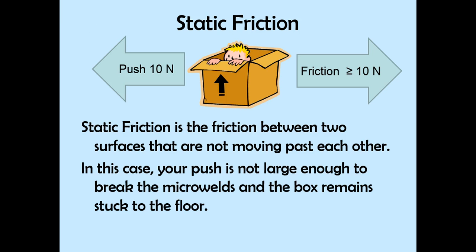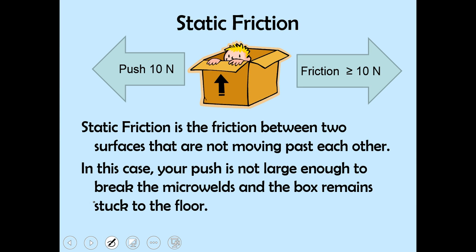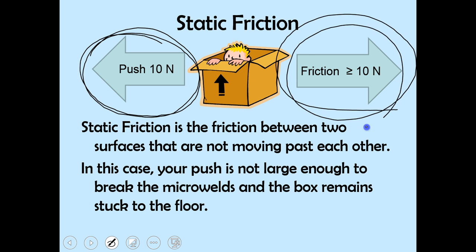So static friction is the friction between two surfaces that are not moving past each other. In this case, your push is not large enough to break the micro welds and the box remains stuck to the floor. So if you see these arrows up here, if I'm pushing to the left with a force of 10 newtons, that means the friction is equal to 10 newtons or greater than 10 newtons. So the box is remaining stuck.